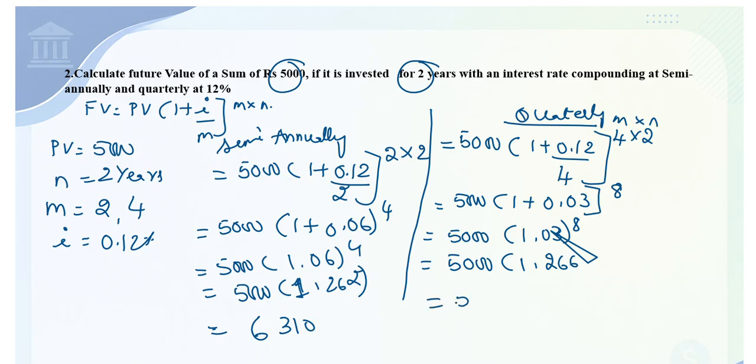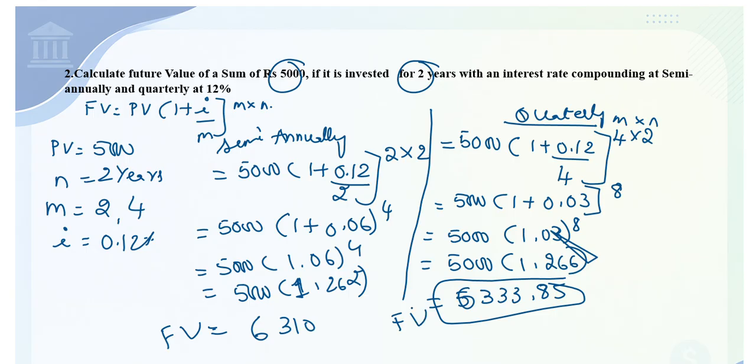Therefore, future value is equal to 6,333.85. So when the interest is compounded semi-annually, your future value will be this. When interest is compounded quarterly, your future value is 6,333 rupees.